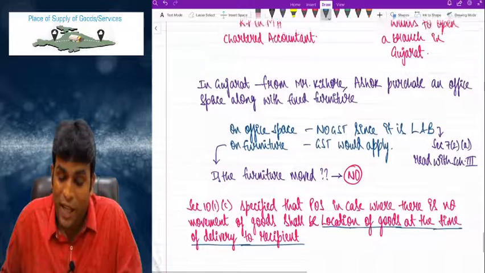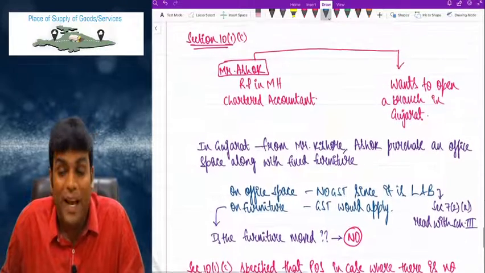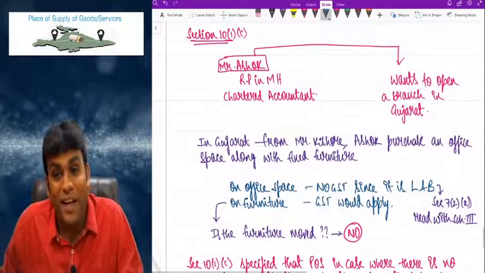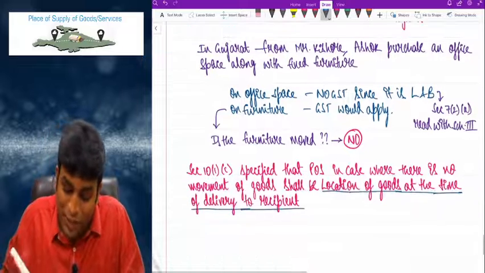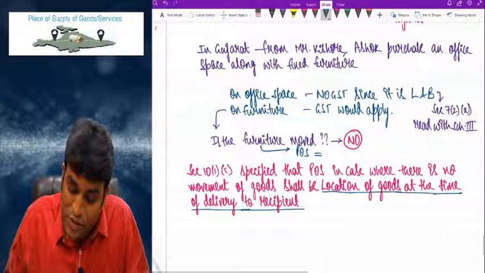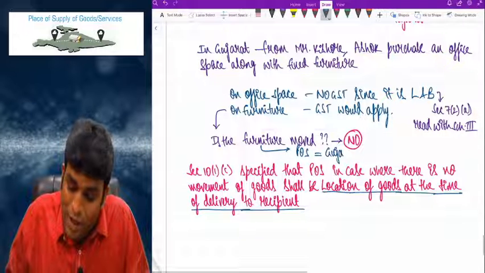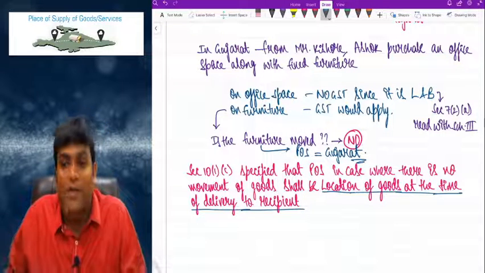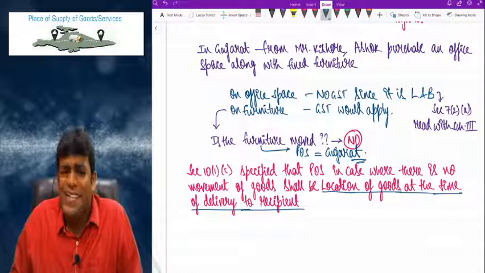Now observe carefully, where was the delivery to recipient done? Delivery to recipient was done in Gujarat. So for this furniture, without any second thought, place of supply will be Gujarat. That is straight away because of section 10(1)(c).